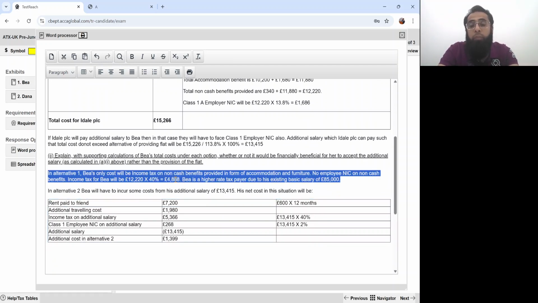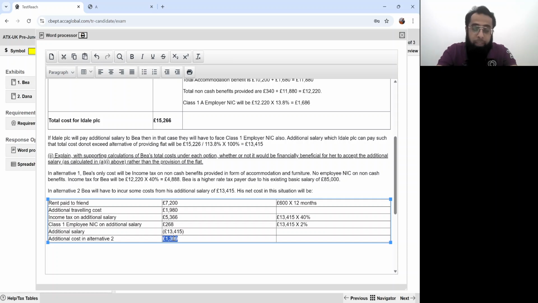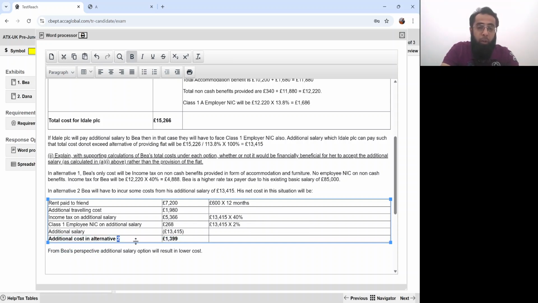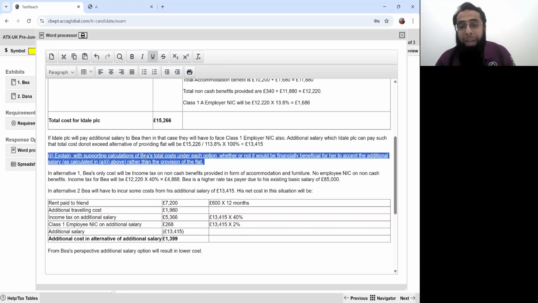Here the additional cost was 4,888. Here it is 1,399. So from B's perspective, additional salary option will result in lower cost. Okay. So will you repeat it again? Yes, I will repeat. You all know. In alternative of additional salary. See, the question said that talk about the total cost from B's perspective.